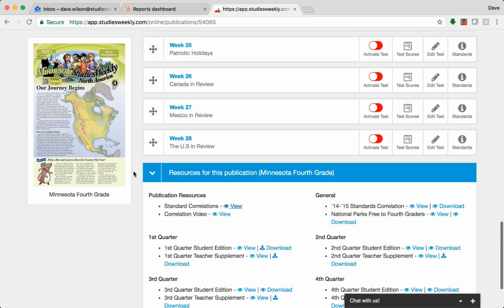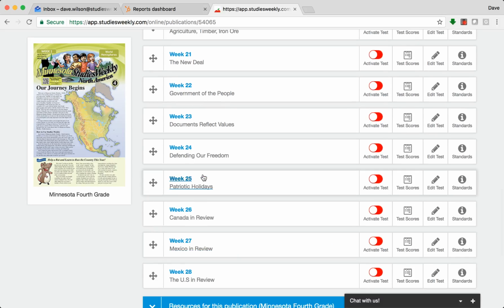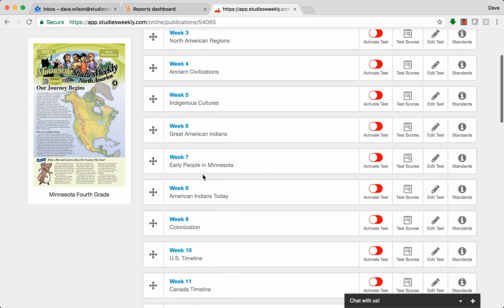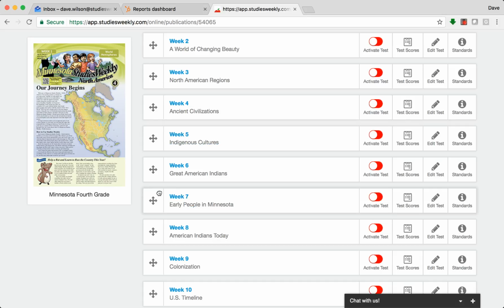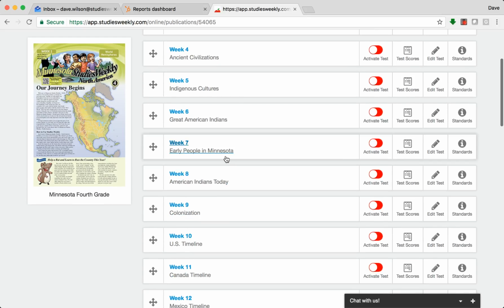So again, coming back up here, now if you notice that your curriculum map is different than the way we have this laid out, you can easily change the order of this. You can simply click and drag the weeks and put them in the order that you want to teach them in. The nice thing about Minnesota Studies Weekly is all of the students get their own login as well. So whatever order you move these weeks in, that's the order that the students will see them in when they log in. And so for today's example, we'll go into week number 7, early people in Minnesota.